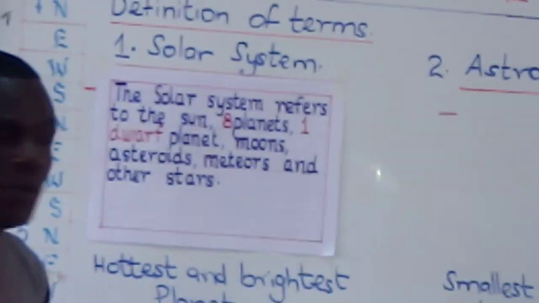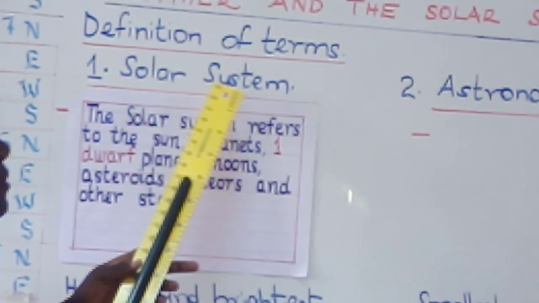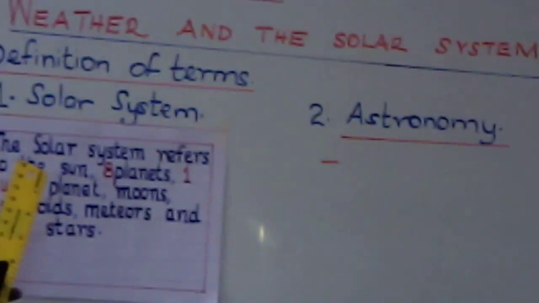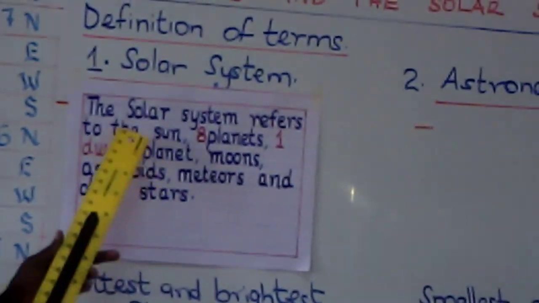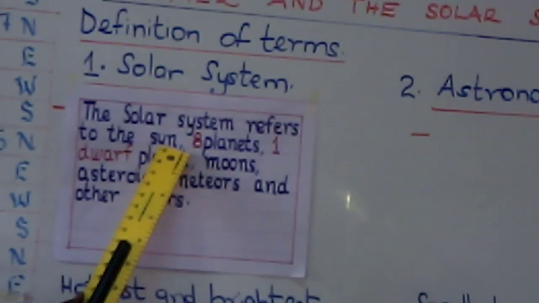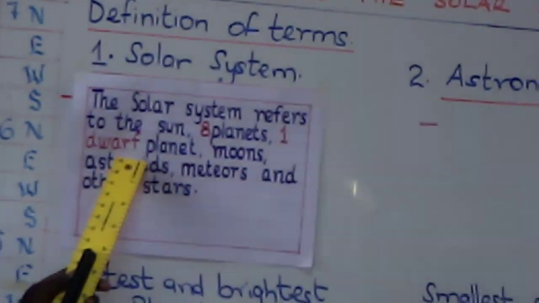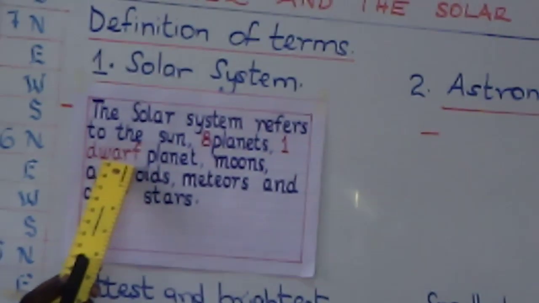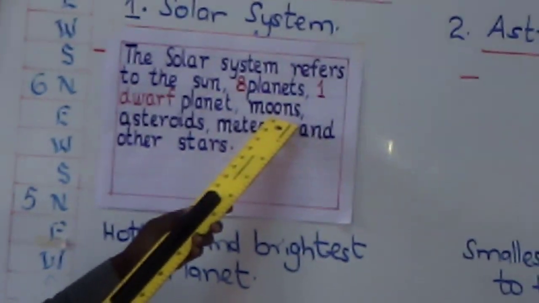Now, we want to begin with defining or explaining what the solar system is and what astronomy is. So we begin by describing the solar system. The solar system refers to the sun, 8 planets, one dwarf planet, that is Pluto. It's no longer a planet. Moons. Why did I say moons?